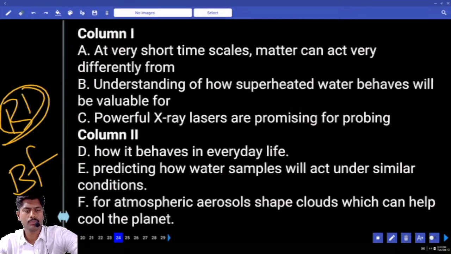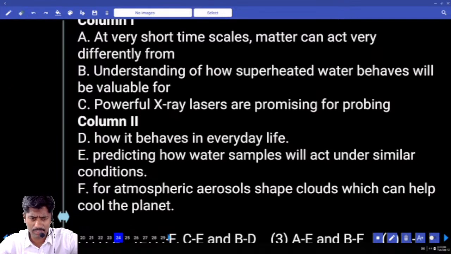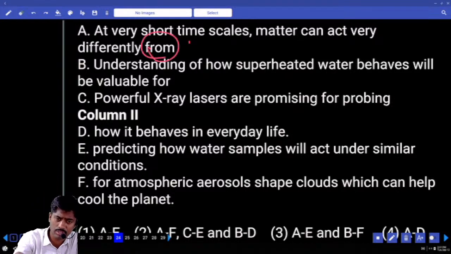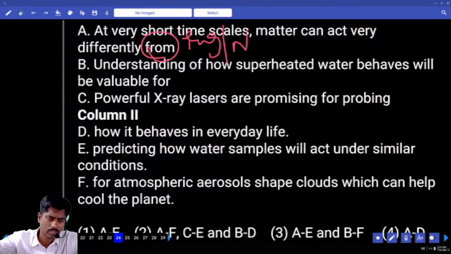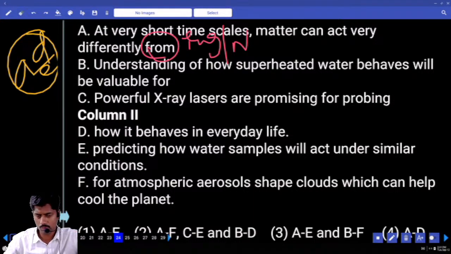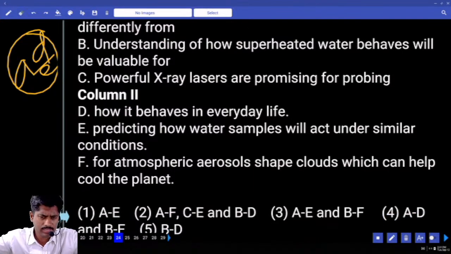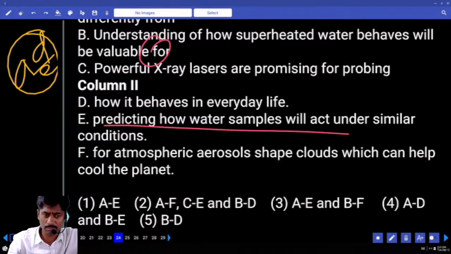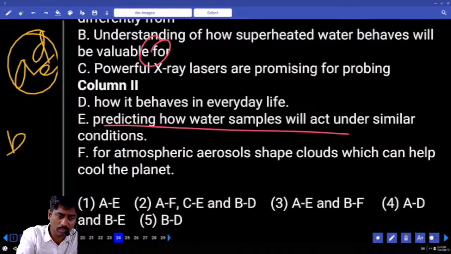At very short time scales, matter can act differently from how it behaves in everyday life. Matter can act very differently from. After from is a preposition. Any preposition rule is ing or noun. Differently from predicting how far water samples will act under similar conditions. Okay. Differently from for, no. Maybe AD or AE. For me, AE appears more relevant. Understanding of how superheated water behaves will be valuable for how it behaves in everyday life. Okay. For predicting how water samples. Okay. For not possible. Again, BD, BE.